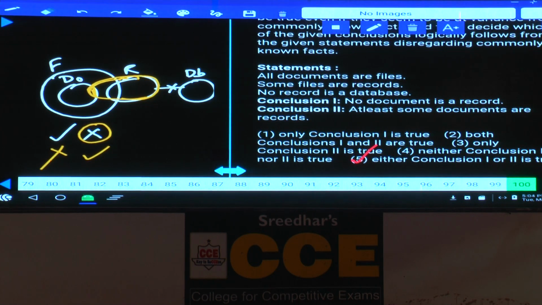Now paper number 675, questions 66 to 100. Yes, anything left out in this one? Any doubts?